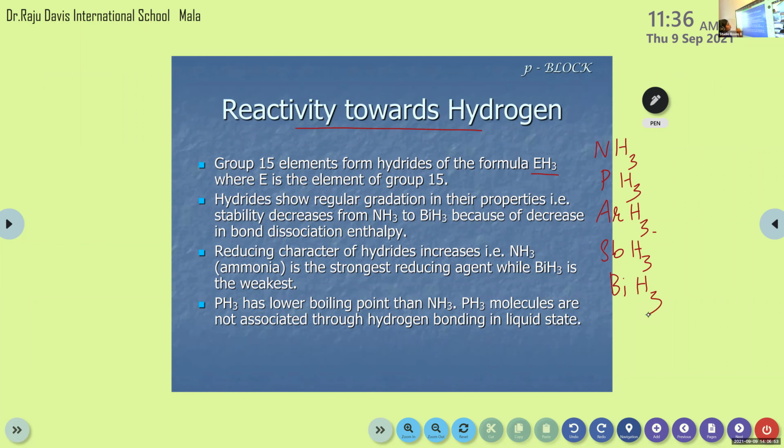So the hydrides show regular gradation in their properties. Their stability decreases from ammonia towards bismuth hydride because of the decrease in bond dissociation enthalpy. What is bond dissociation enthalpy? The energy required to dissociate the bond. That is bond dissociation enthalpy. It decreases from nitrogen towards bismuth.